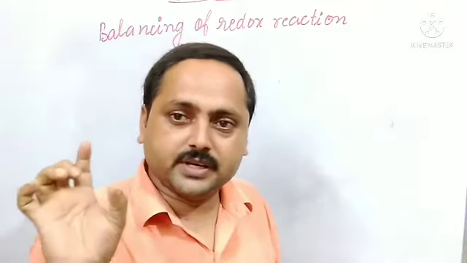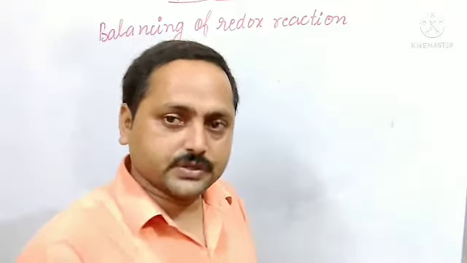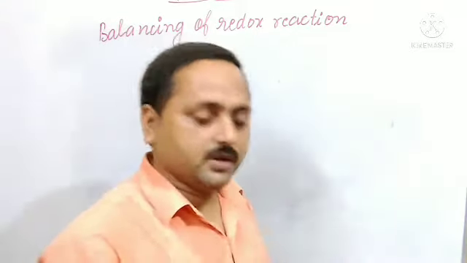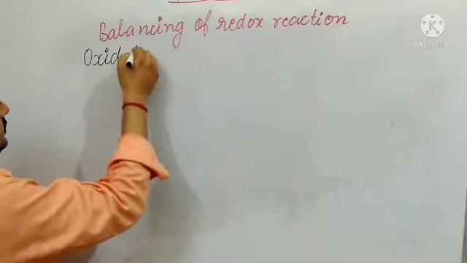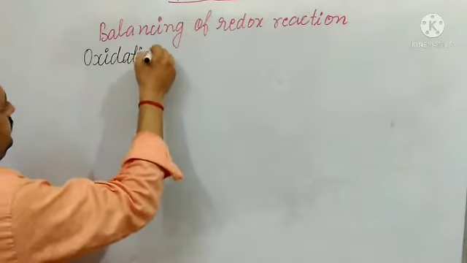The half reaction method is useful. This is also very useful. So let us see one by one. We are going to discuss the first method, the oxidation number method. Here we are going to discuss the oxidation number method.